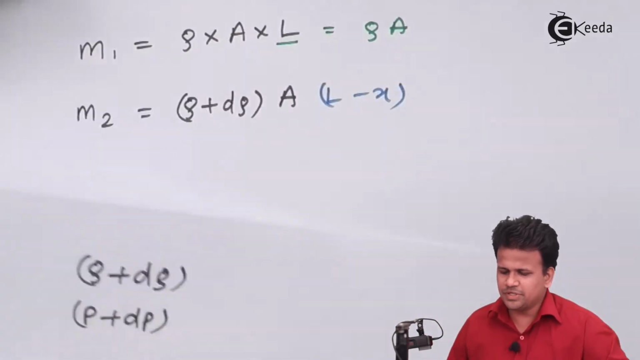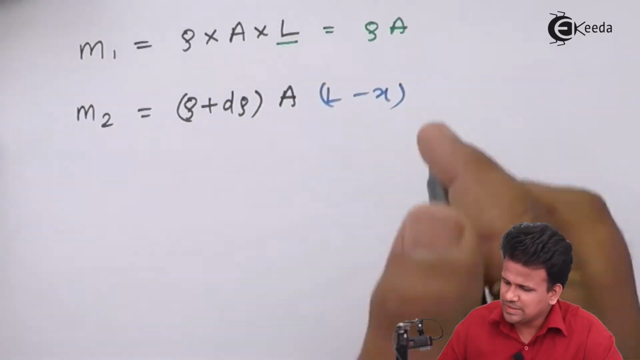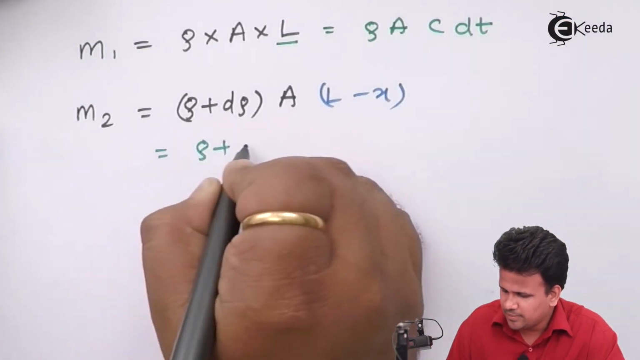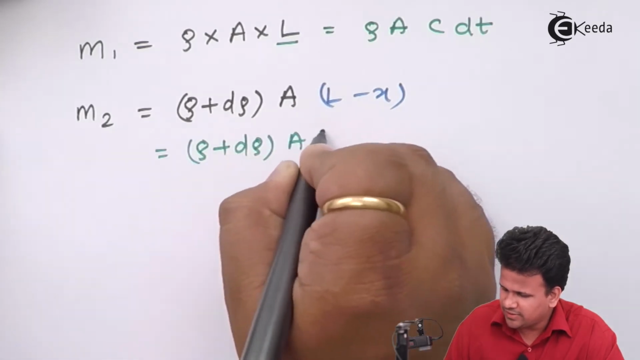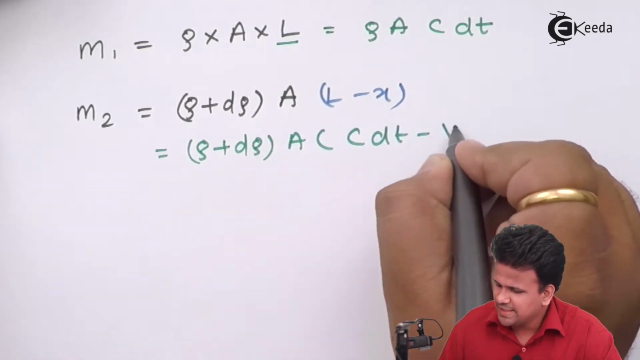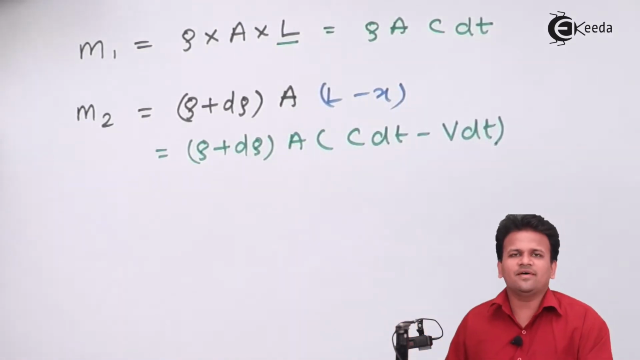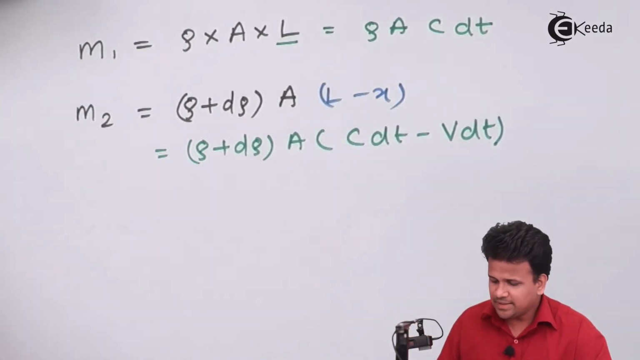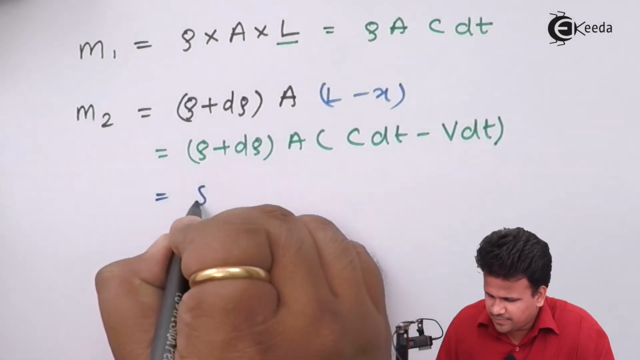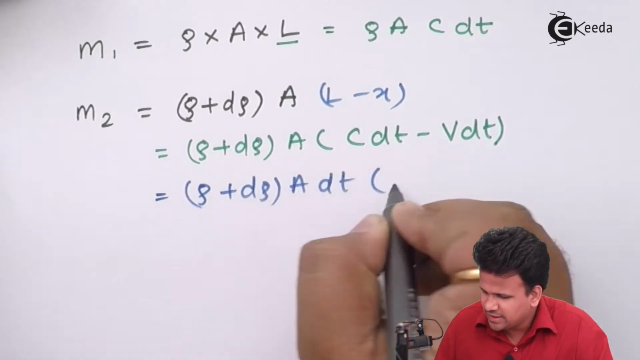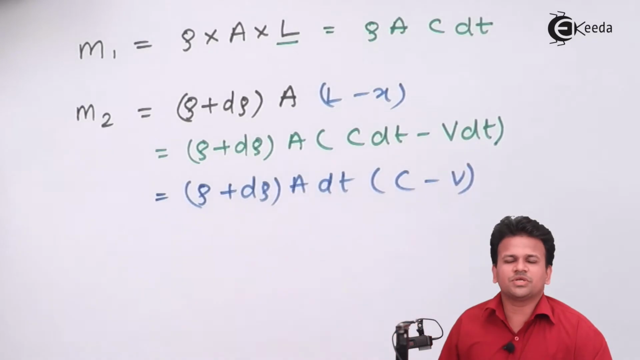So now let us substitute this in this equation. What do we get? This is rho into area into C dt, and this will be equal to rho plus d rho into area of cross section into C dt minus V dt, since the value of x over here is V dt. So we have the difference in the lengths. From here we can take dt common, and this entire part, rho plus d rho into area into dt, will give the difference of the velocity of sound and the velocity of the piston.